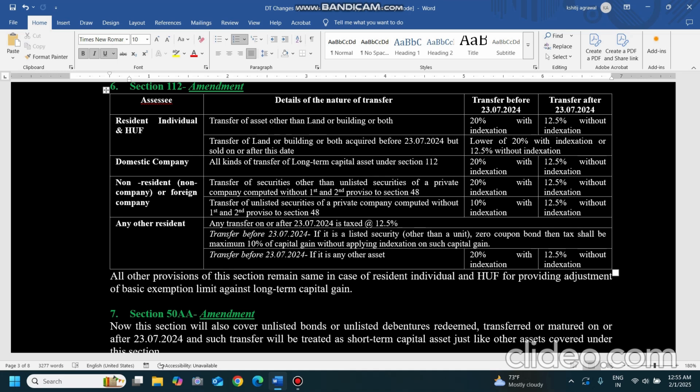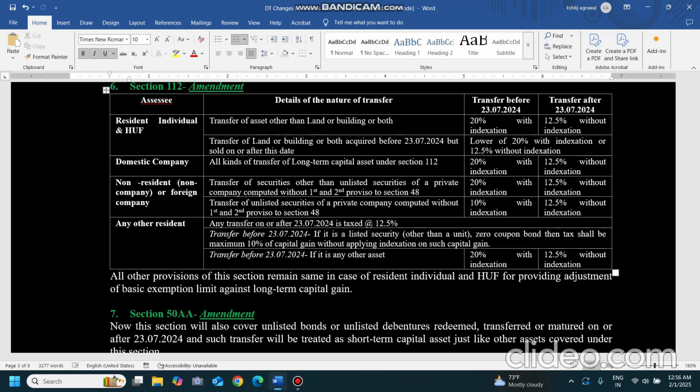Now coming to domestic companies. Domestic companies also have the same rate: if transferred before, 20% with indexation, and if after, 25% without indexation. For domestic companies, for all kinds of capital asset transfer, whether it is land or building or any kind of asset other than land or building, the same rate is applicable. SSC does not have an option over here.